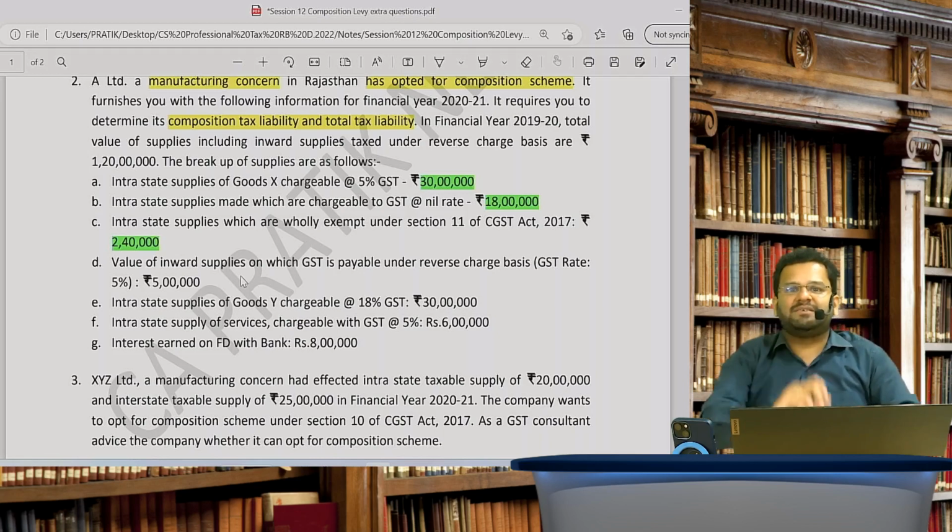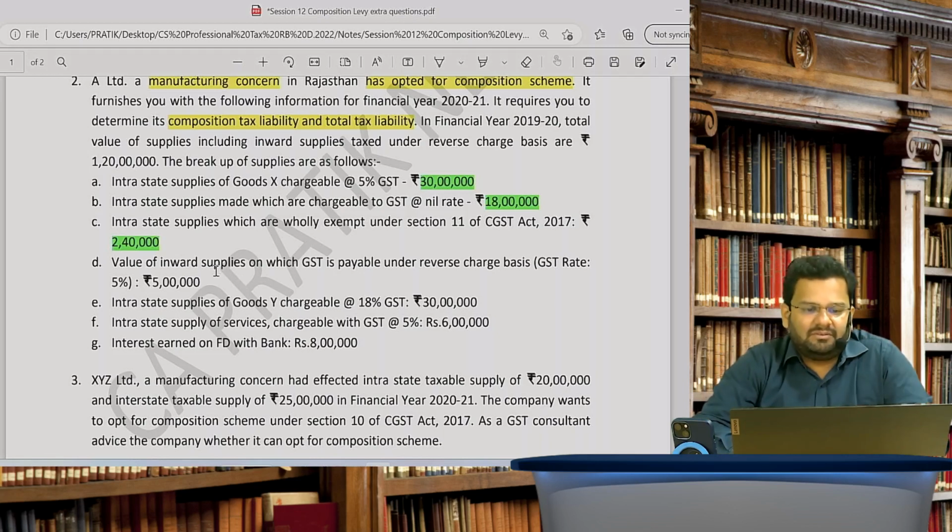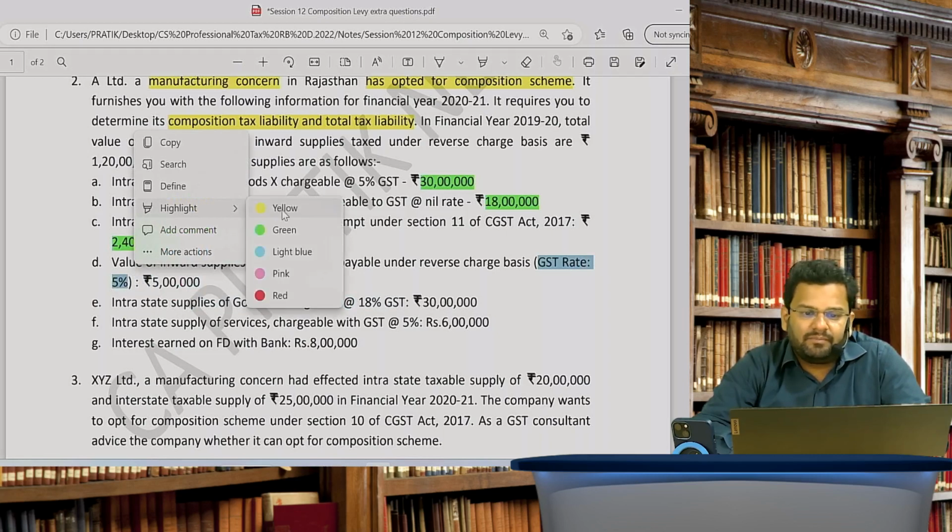So what's the specific rate applicable to this transaction? Yes, it is given as 5%. So on this 5 lakh you will pay at 5%. Did you understand what I am trying to tell you?